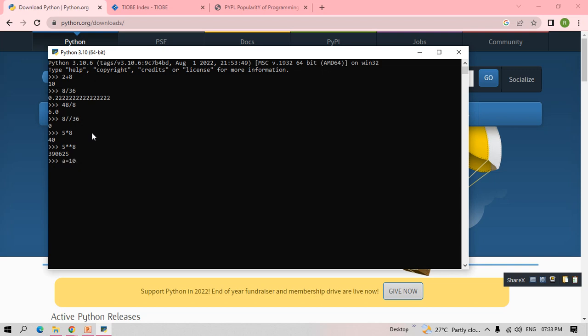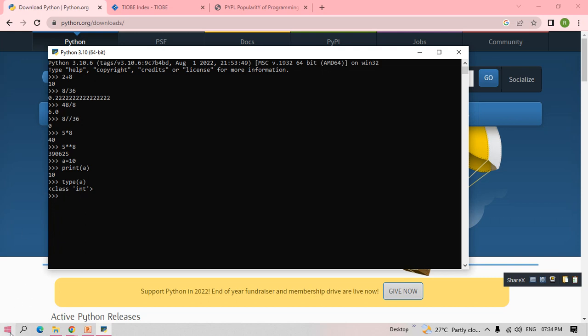Then if I give A is equal to 10, understood? I'm asking to print it. See here, what do I get? 10. Now I want to know which data type that A, a variable, belongs to. So I am giving the type function, and inside that I am giving A. See here, it shows an integer type. Likewise we can work on it. We can keep on working on the shell prompt also.